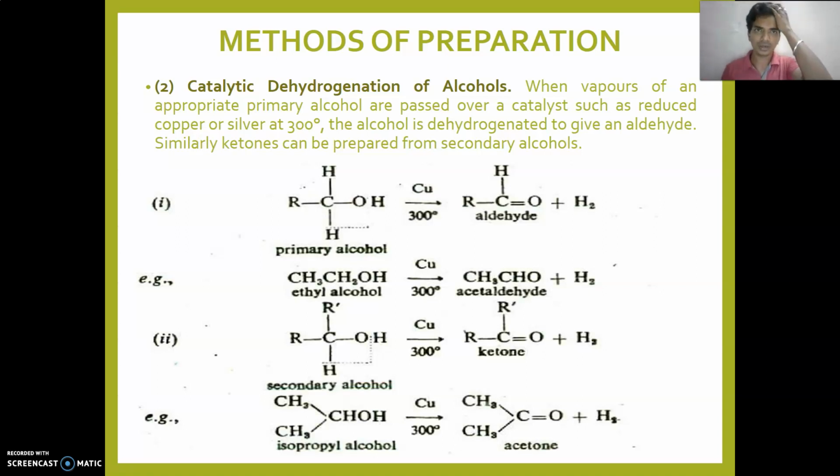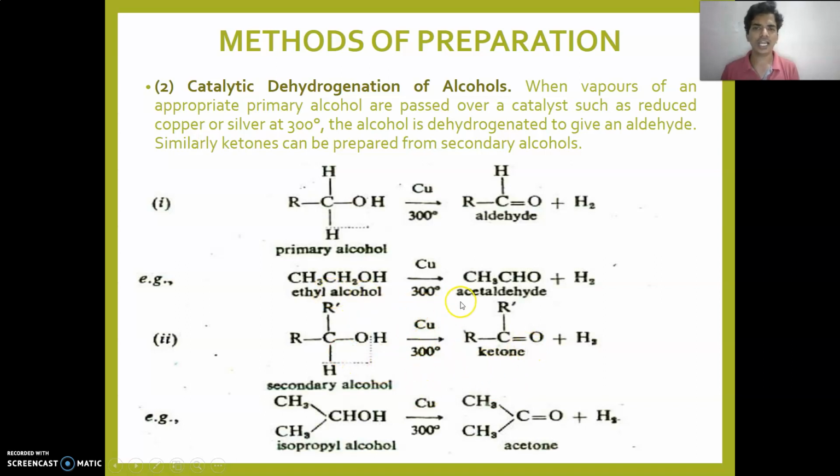When vapors of an appropriate primary alcohol are passed over the catalyst, reduced copper, at 300 degrees centigrade, the alcohol is dehydrogenated to give an aldehyde. Similarly, a ketone can be prepared from a secondary alcohol. So a secondary alcohol, under the same reaction condition, will give a ketone.